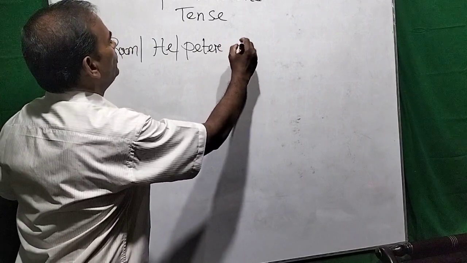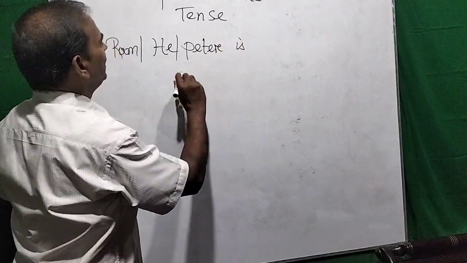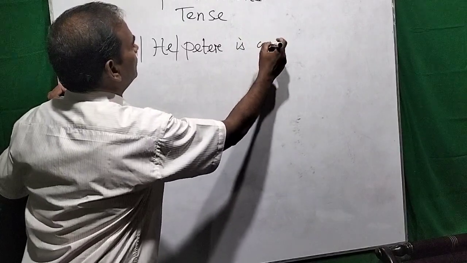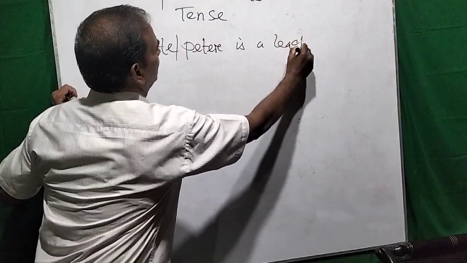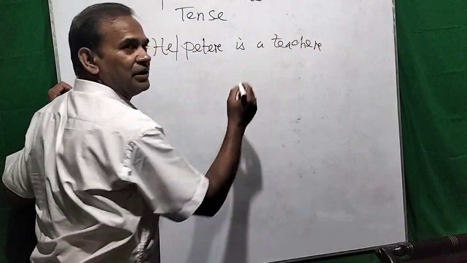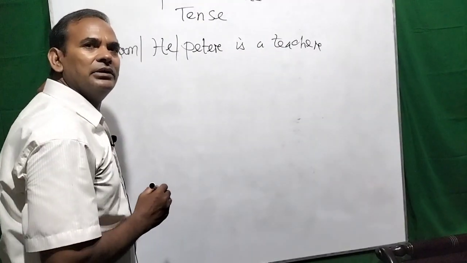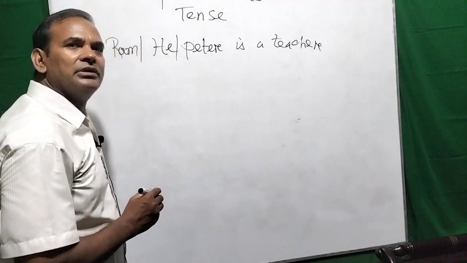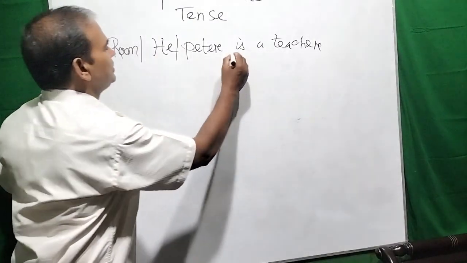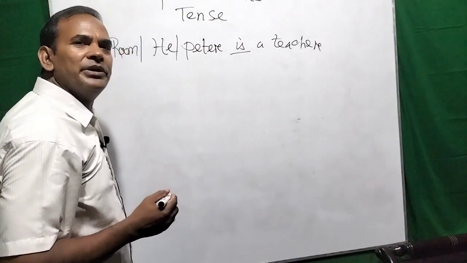Say verb to be, so it is: Peter is a teacher. This is the present form of verb to be.